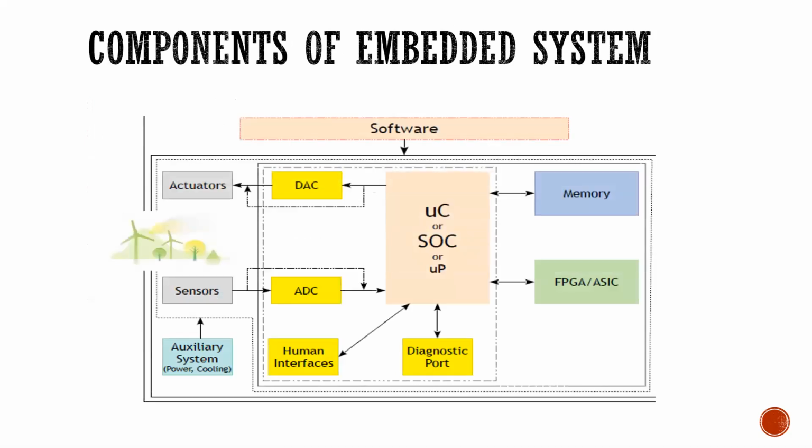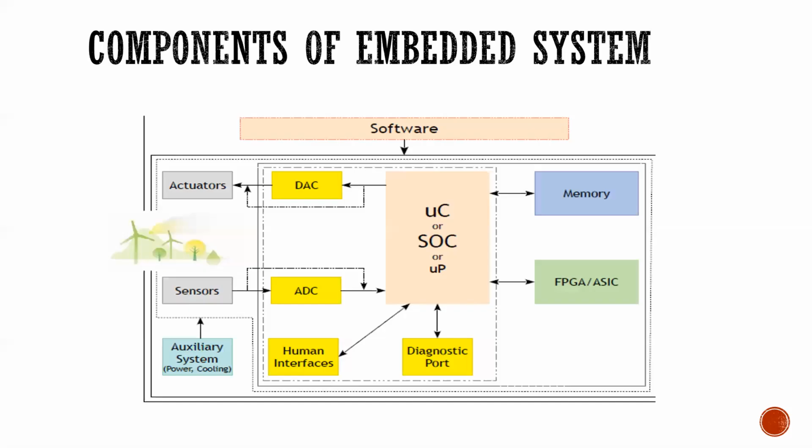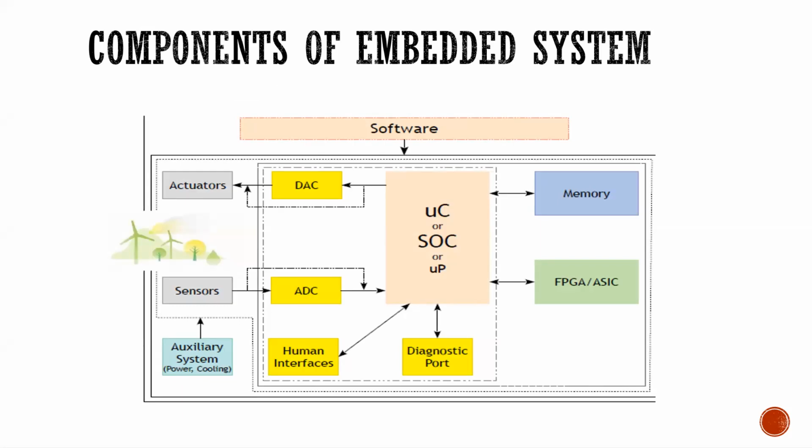Components of an embedded system. This is a generalized block diagram of an embedded system. The auxiliary system, power and cooling, is used for powering all the peripherals of the microcontroller. A sensor is used to convert one form of energy into electrical signals.